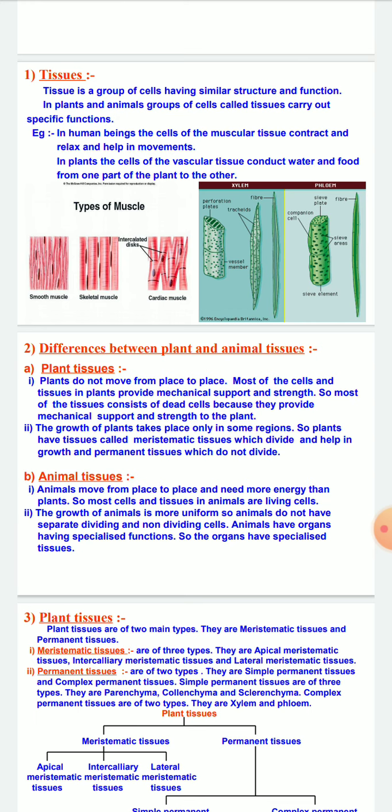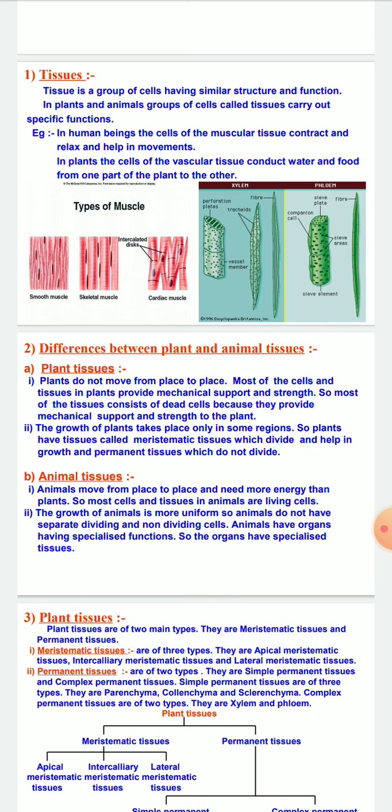So what is a tissue? A tissue is a group of cells having similar structure and function. In plants and animals, groups of cells called tissues carry out specific functions. So tissues are basically a group of cells which have a similar structure and similar function.